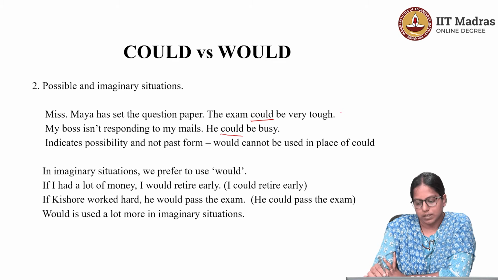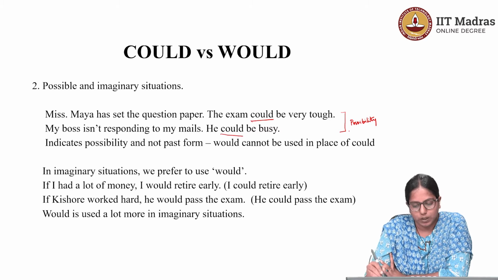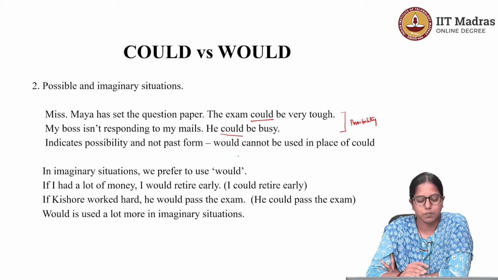So, these two sentences talk about possibility. Okay, this is in the context of possibility. In the context of possibility, one should not replace could with would. This is very important. A lot of us confuse it.